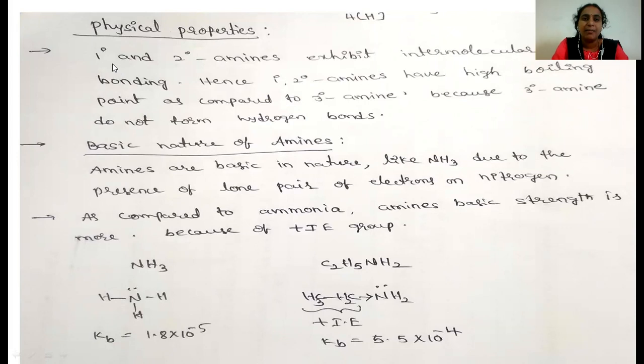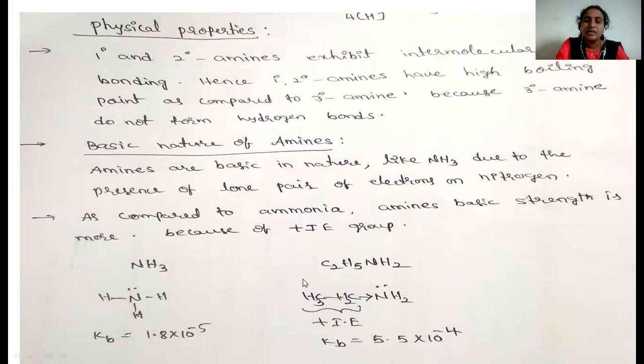As we discussed earlier, amines are classified into three types: primary amine, secondary amine and tertiary amine. Another one is the quaternary ammonium salt. Here the primary and secondary amines exhibit intermolecular hydrogen bonding. Hence, primary and secondary amines have high boiling points as compared to the tertiary amine.